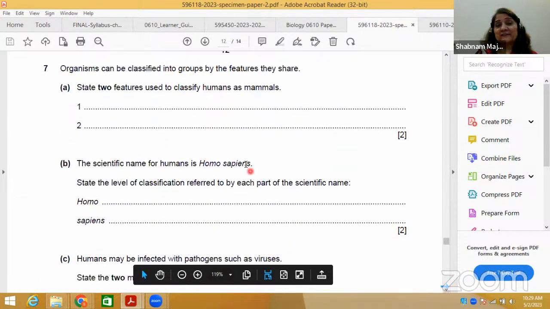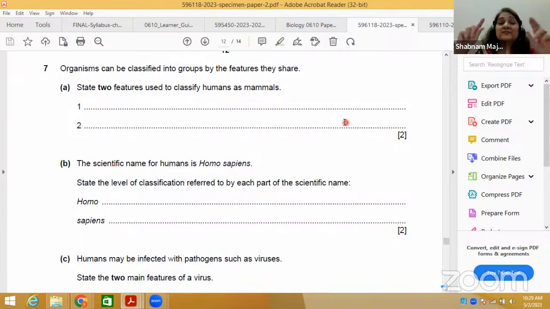Next, the 7th one, this is the topic they have included for O levels 5090 syllabus, which is classification. IGCSE students are very familiar with the classification topic. Organisms can be classified into groups. Now, you know the hierarchy, how classification starts.